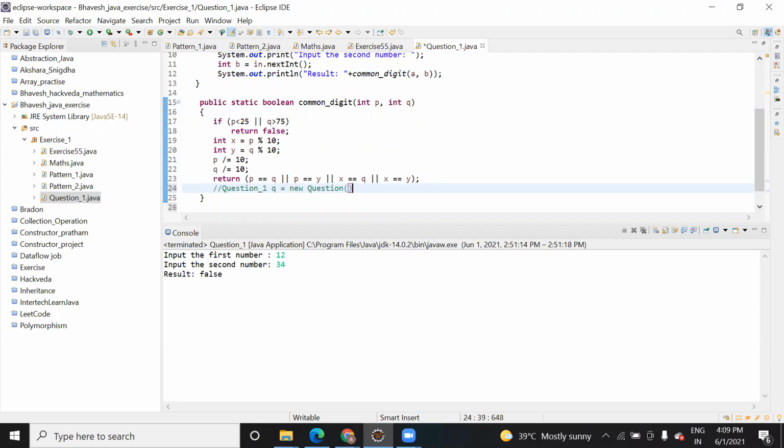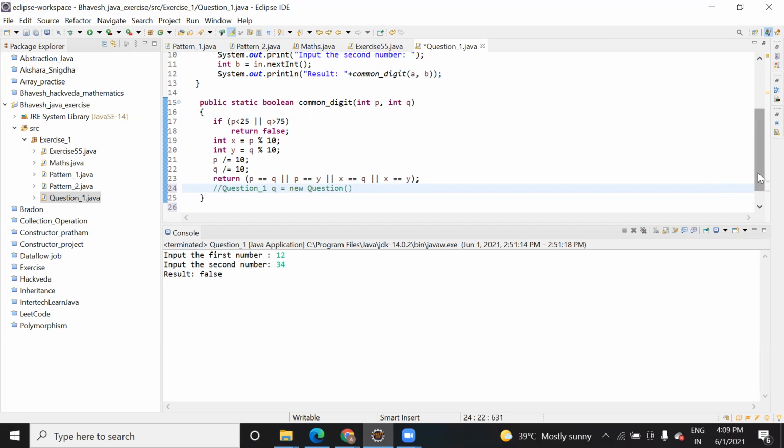This is an instance, because with the help of this q object, you can call any method or any variable that is declared in the class. So these are all called instance variables. It means the object q will have the variables that we declare in the class. Instance means a copy, like an alternate, another variable. So it is an instance variable.